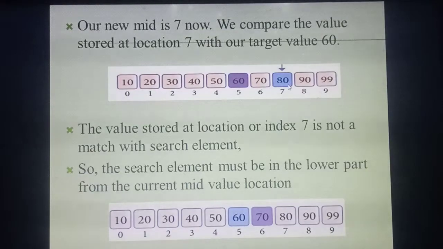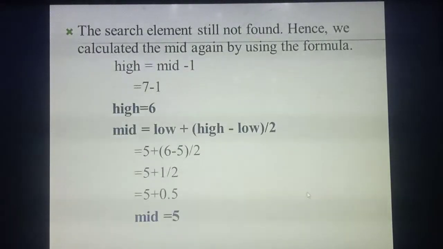If your value is lesser, always which side does your search need to go to? Left side. Understood? So left side means you already got that value is 80, and your target key value is 60. Between 60 and 80, how many values will be there? Only one value, 70. Understood? See the next diagram. They have shaded the value 70.